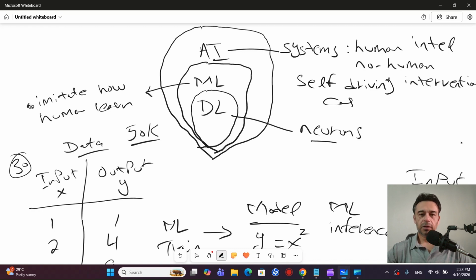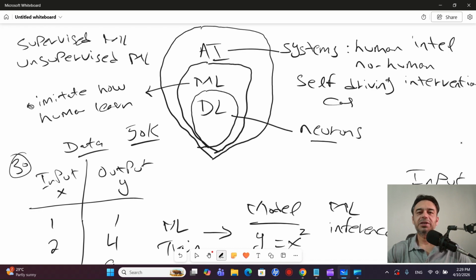So if we talk about machine learning, we have three main categories in machine learning. We have supervised, we have unsupervised machine learning, and we have reinforcement machine learning.